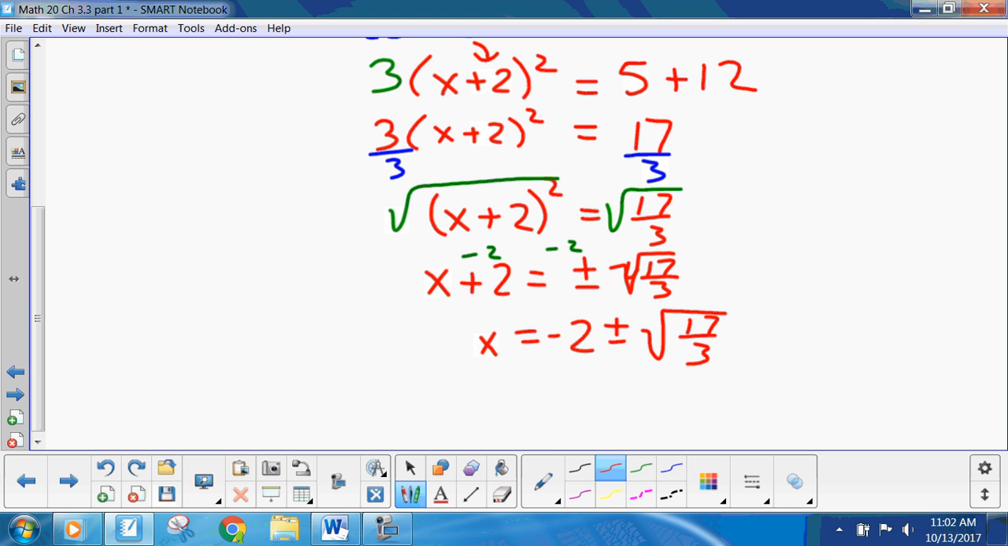And I'm going to leave it there because I don't care. Here you're supposed to rationalize the denominator. I don't care. Good enough for me. I'm happy. You guys okay with that?